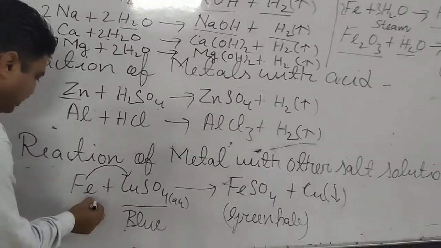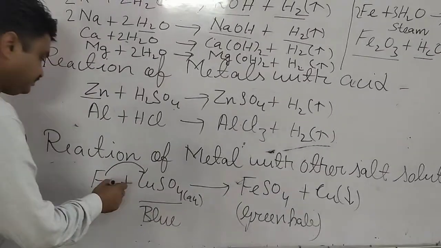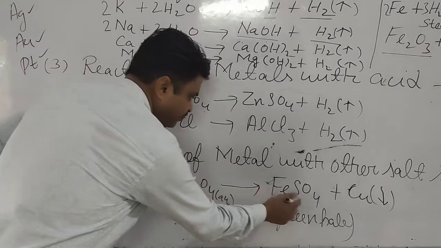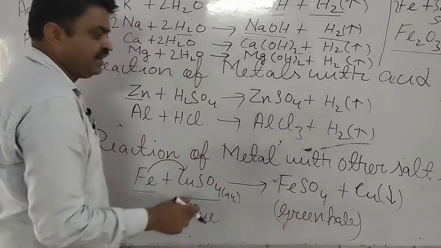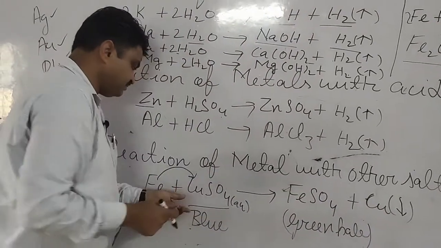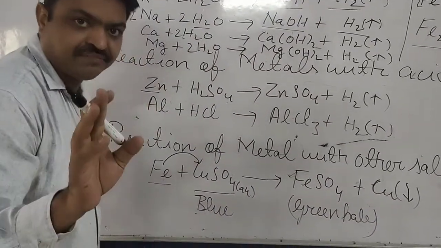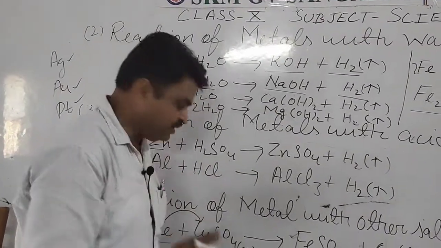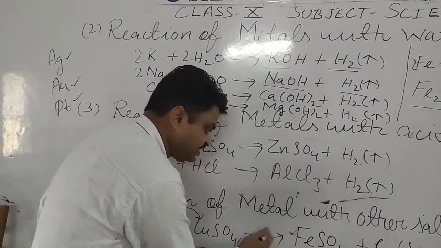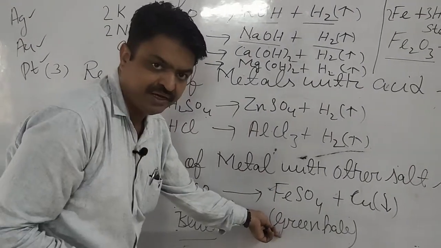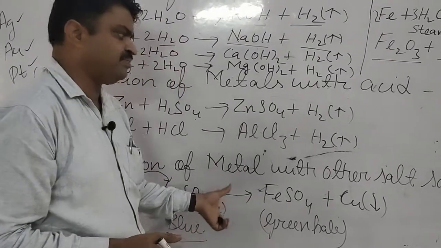When an iron nail is reacted with copper sulfate solution, what do they form? They form ferrous sulfate, and the copper is displaced in this reaction. The copper sulfate solution has a blue color. Now the color changes: the blue solution changes into a pale green color due to the displacement reaction.